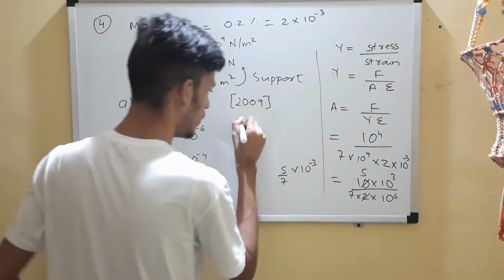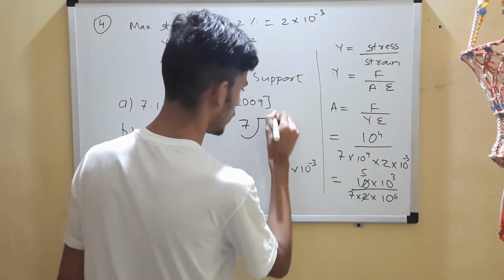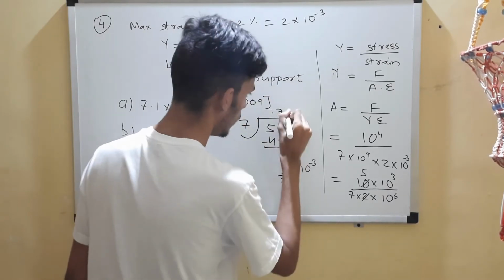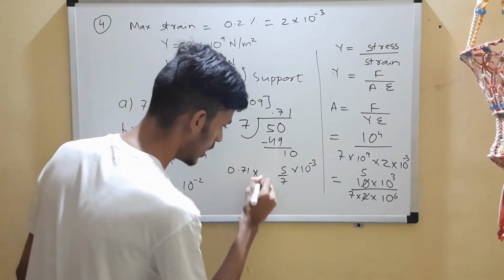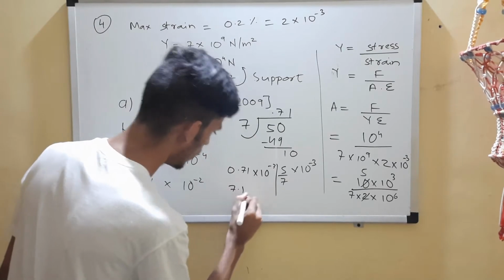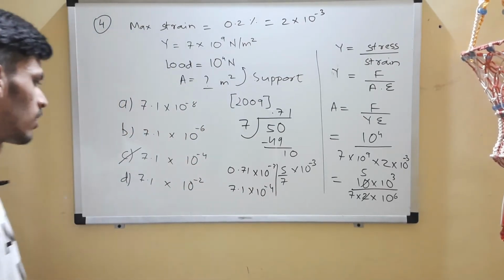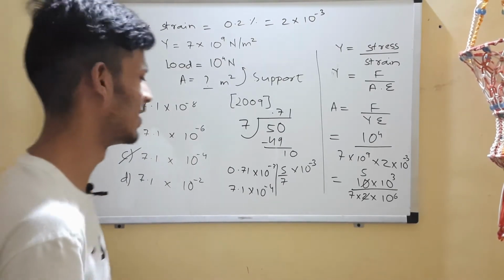You don't believe me? Let's do it. 5 by 7, okay, 7 7s are 49, 7 1s are 7. If you see, it will be 0.71 into 10 to the power minus 3, right? So again shift one decimal and you get your option C. C for nothing. Let's go to the next question now.